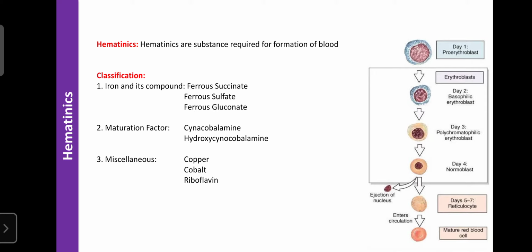Regarding the second, that is the maturation factor. These components or drugs are required for the maturation of RBC, or the conversion of reticulocytes into erythrocytes. In certain conditions we have a normal hemoglobin of 14 grams, yet we still suffer from symptoms of anemia.